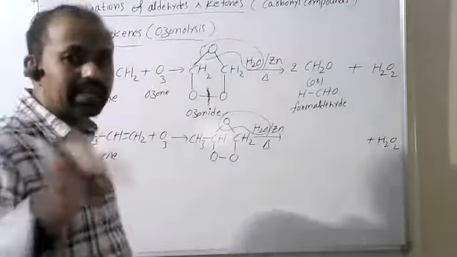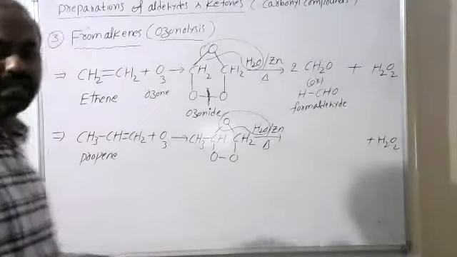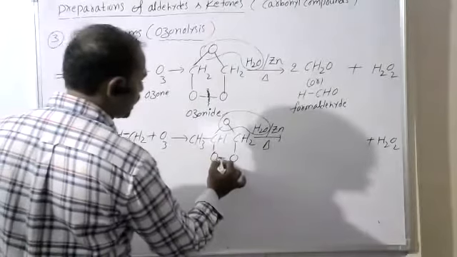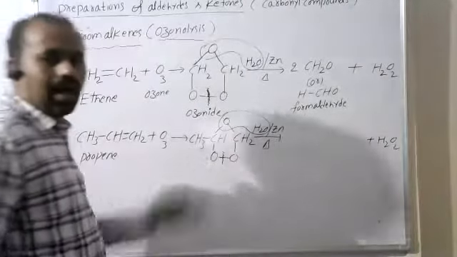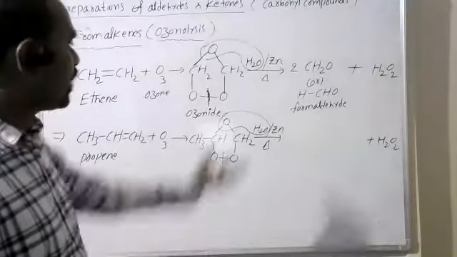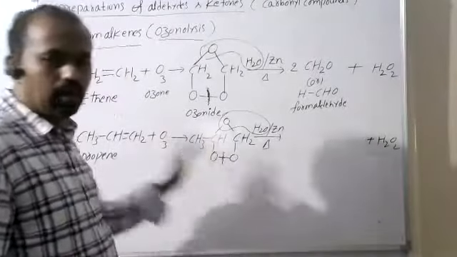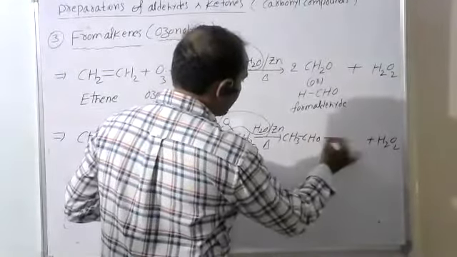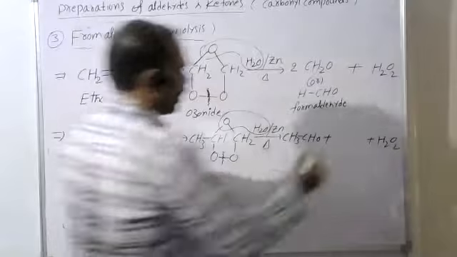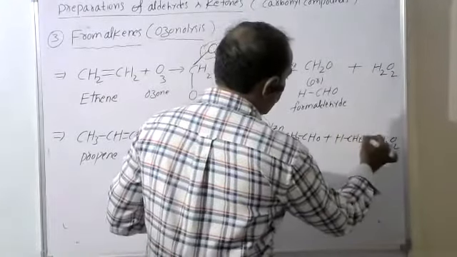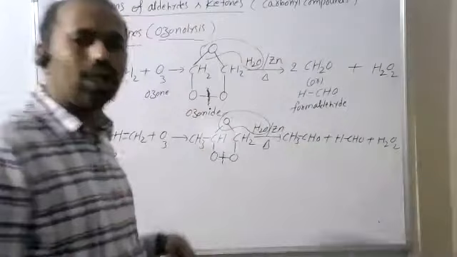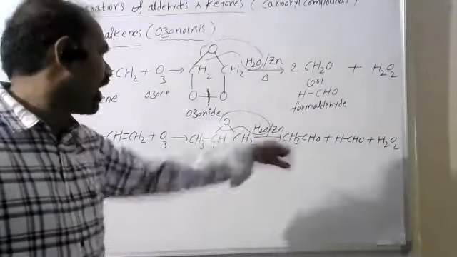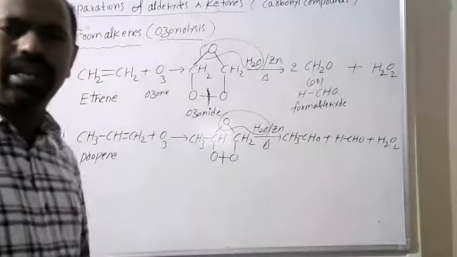What are the main products here? After that, which breaking takes place? Peroxy bond breaking takes place. After peroxy bond breaking, what do we get? This is one compound, CH3CHO, ethanal, and it is CH2O, methanal. Here we get two aldehydes, ethanal and methanal.